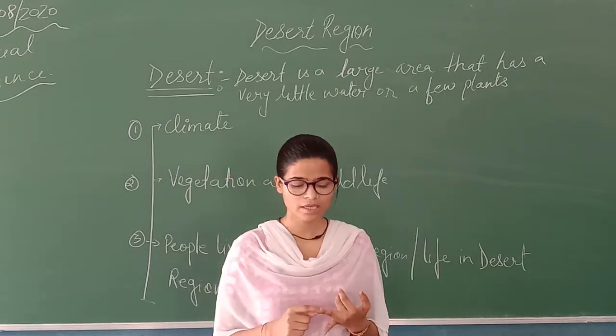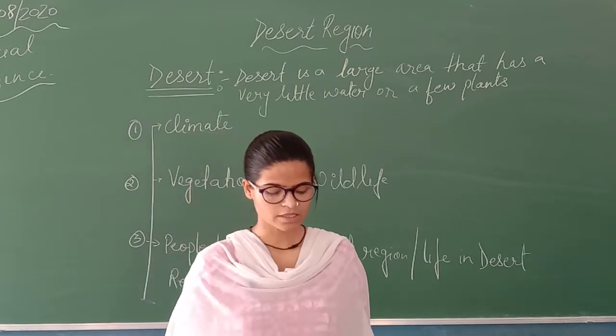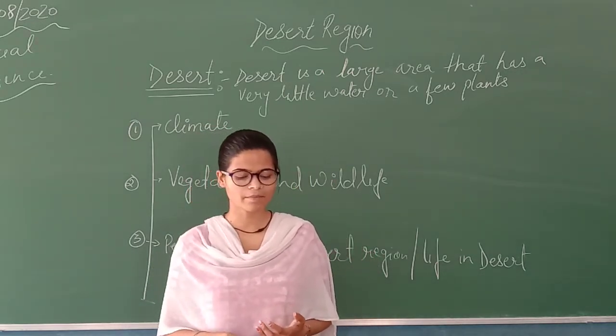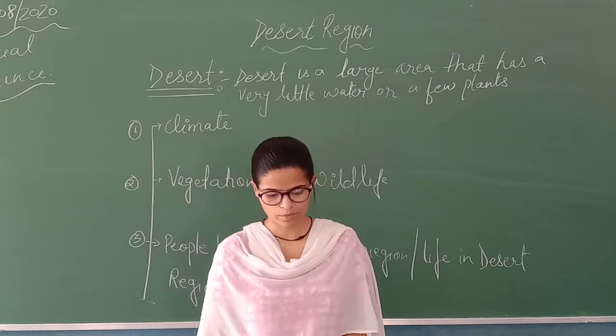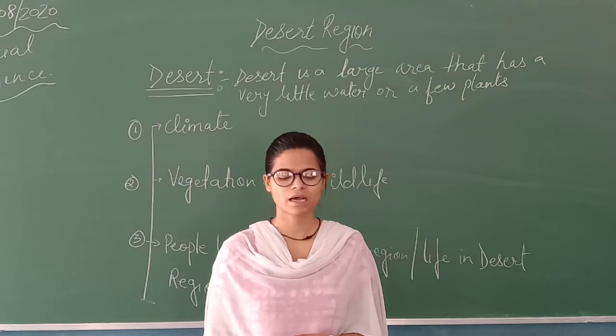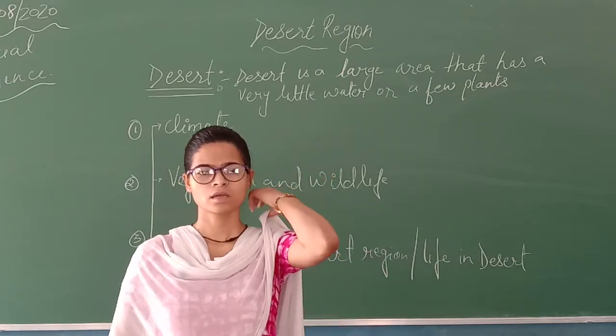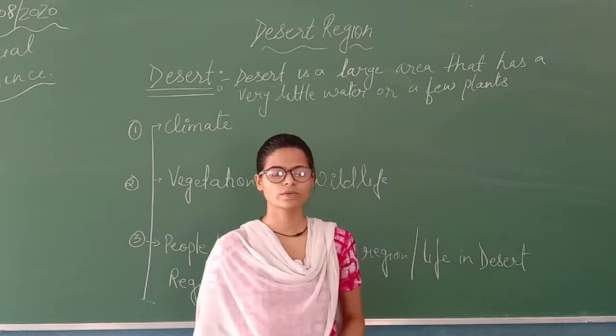Okay. Then you have Atacama and Antarctica, Atacama in South America, Ladakh and Gobi Desert in Asia. These are few examples of desert which are found all over the world.